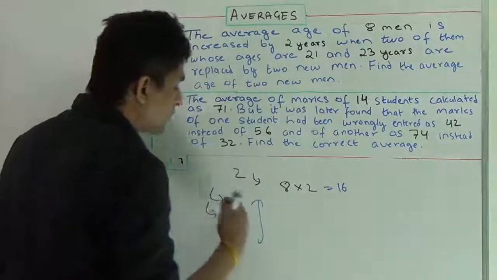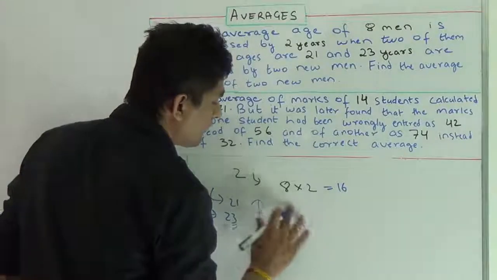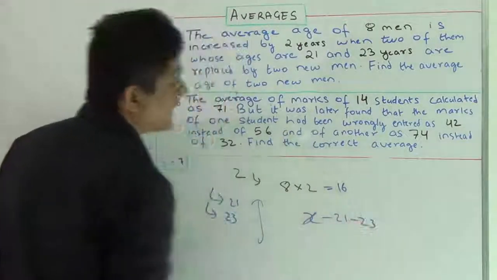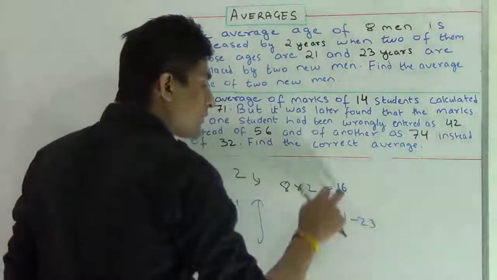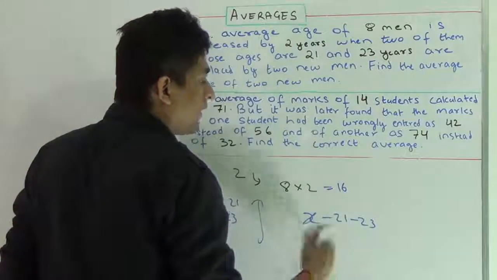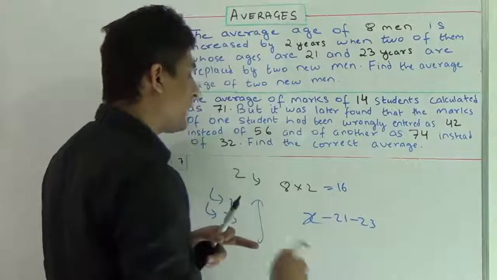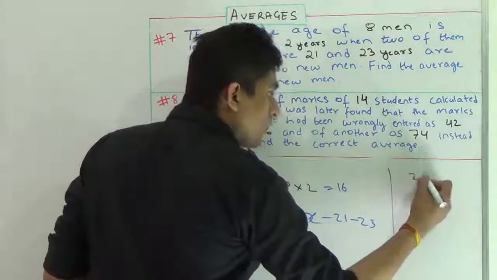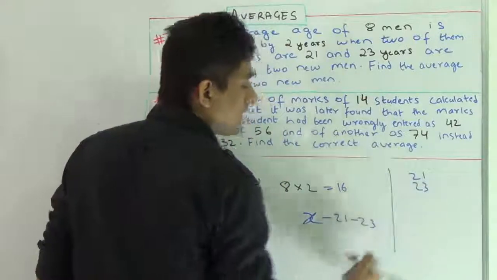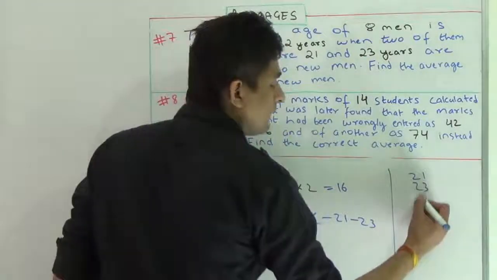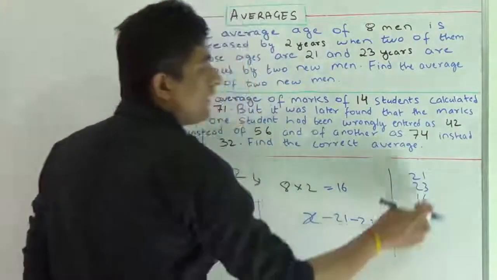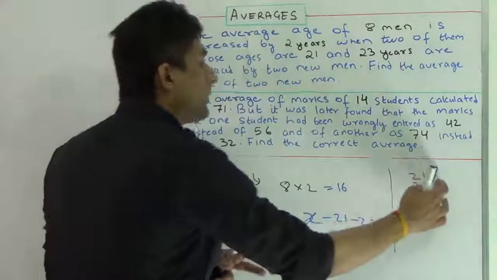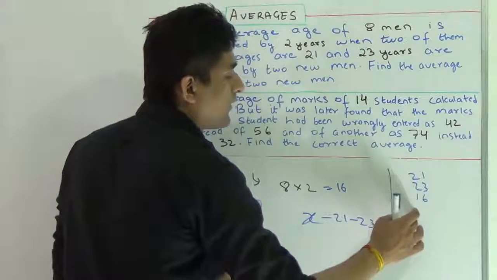Suppose the sum of age was x years, and from it 21 and 23 were deducted. Now, just because 2 men were added, I'm getting an increment of 16 years. That means the sum of the age of the 2 new men will be 21 plus 23 plus 16, because these are the ages which will take the sum to the normal value, and this 16 will be for the increment.